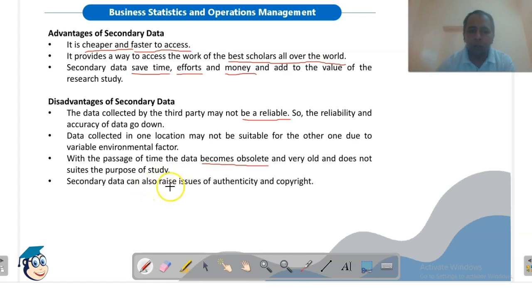Secondary data can also raise issues of authenticity and copyright. If someone has taken copyright, we cannot use that data. The authenticity has a question mark, whether the data is authenticated or not. There is no guarantee, because there is no proof that the data is authenticated. So we have to consider this aspect also.